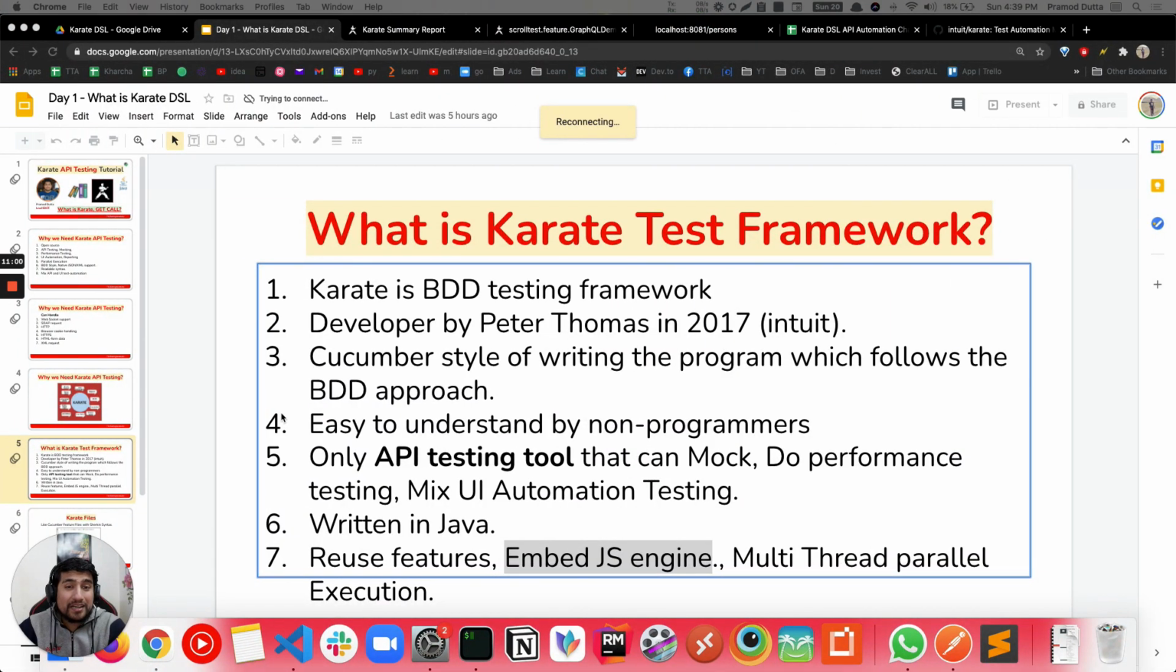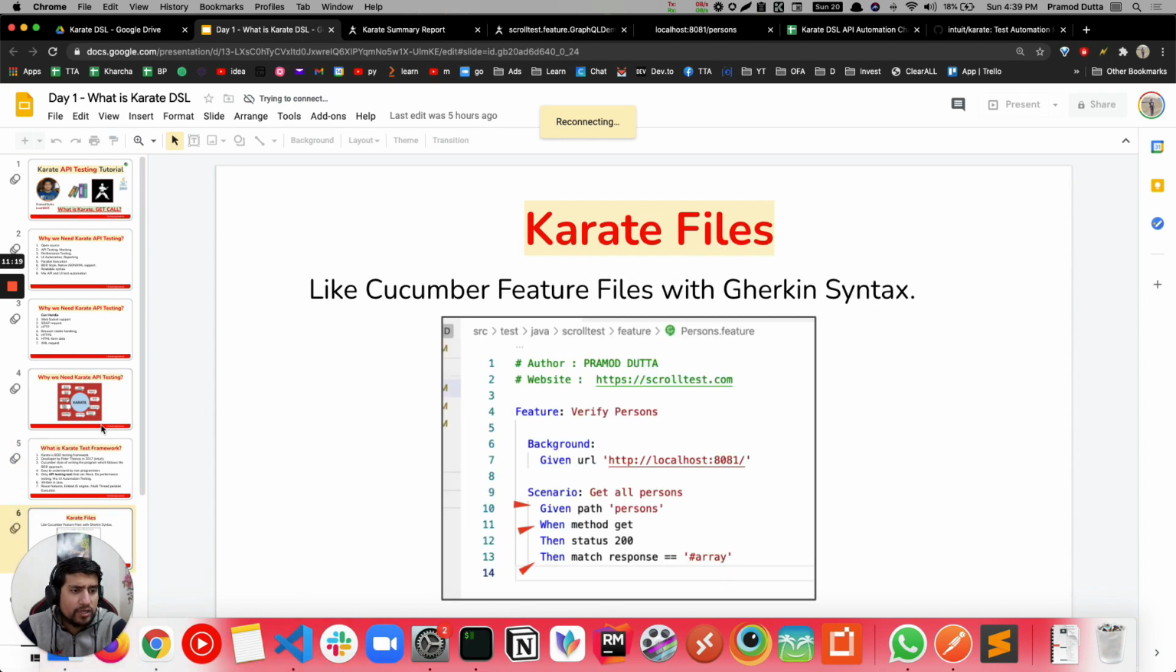So that's why I think Karate is more powerful for writing your API test cases. If you have to write a large number of test cases, you can use Karate, since it has native JSON support, and you can also parse it directly, by using dot or any other way, right? So I'm going to show you how you can do that.